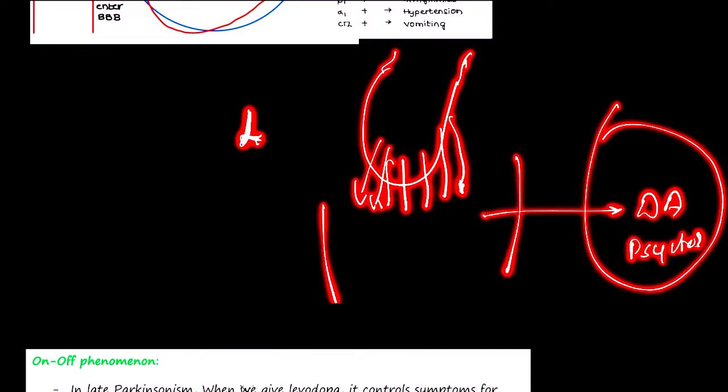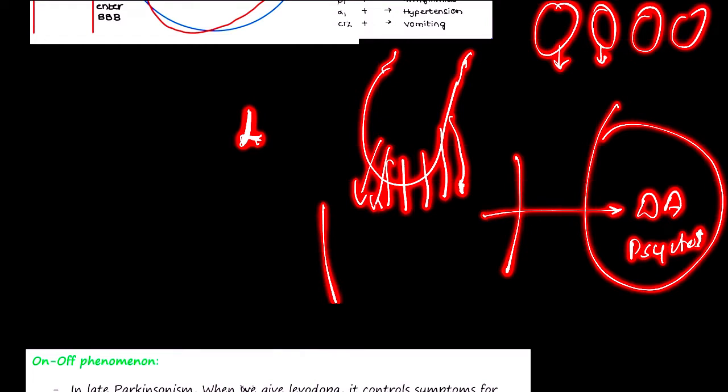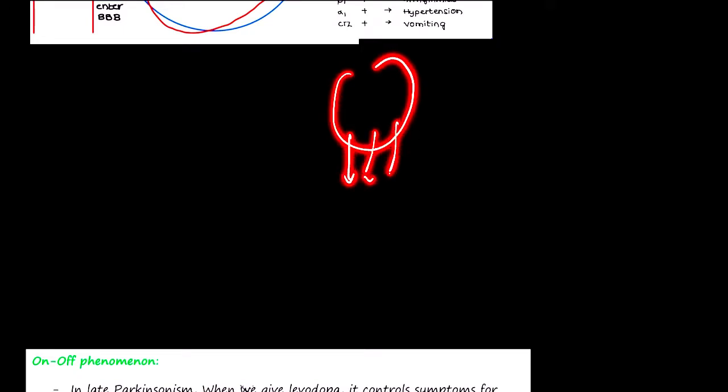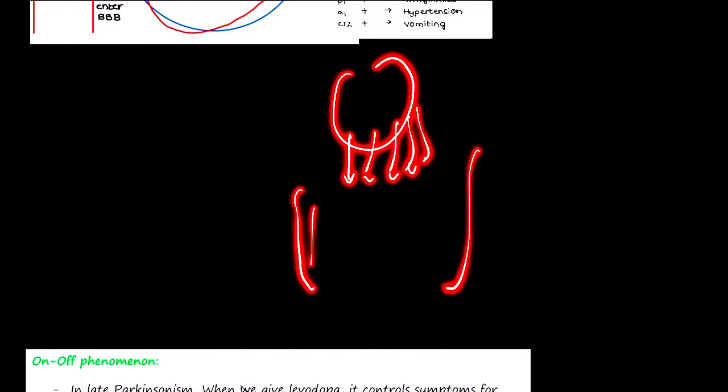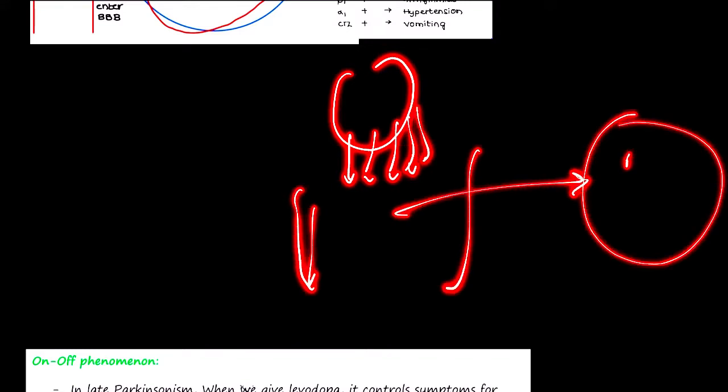That means initially, when Parkinsonism is not in its worst condition, the levodopa was being stored in different vesicles, slowly and gradually coming out, and working for 20 to 22 hours. But with time these vesicles will wear off. As a result, the levodopa that we were giving will be directly released into blood circulation, sent into the brain directly, and there will be excessive dopamine release. That is the condition of psychosis.